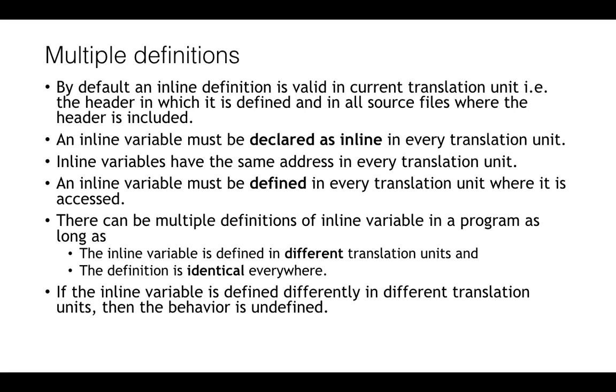By default, an inline definition is valid in the current translation unit, that is the header in which the variable is defined, and in all source files where that header is included. But it must be made sure that the inline variable is declared as inline in every translation unit if you are going to use it in multiple translation units. And inline variables have the same address in every translation unit. An inline variable must be defined in every translation unit, and that definition must be identical everywhere.